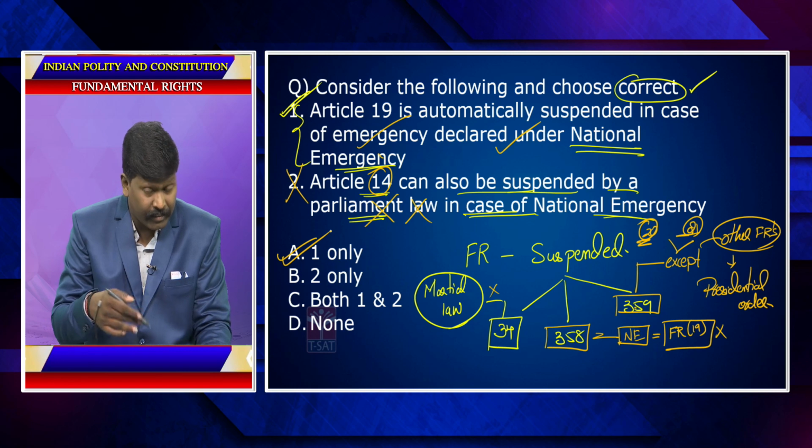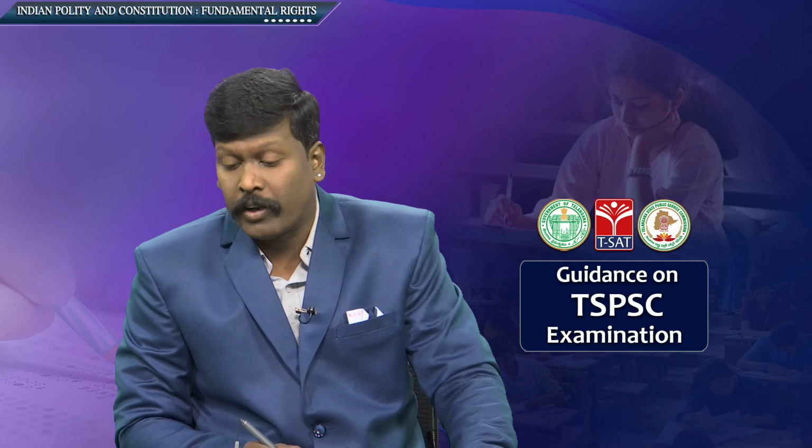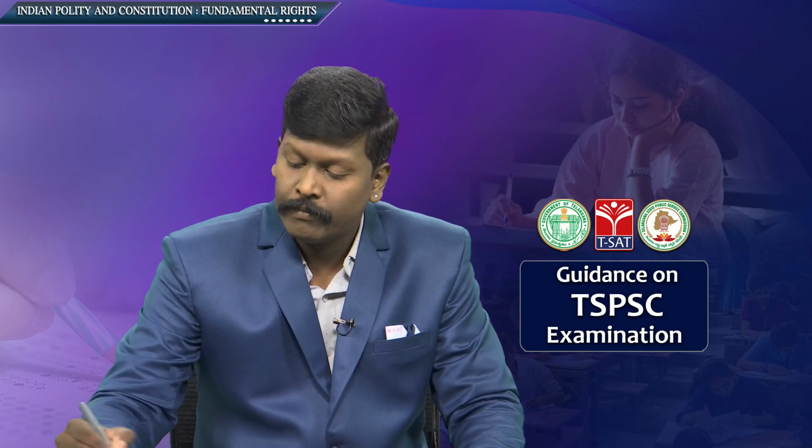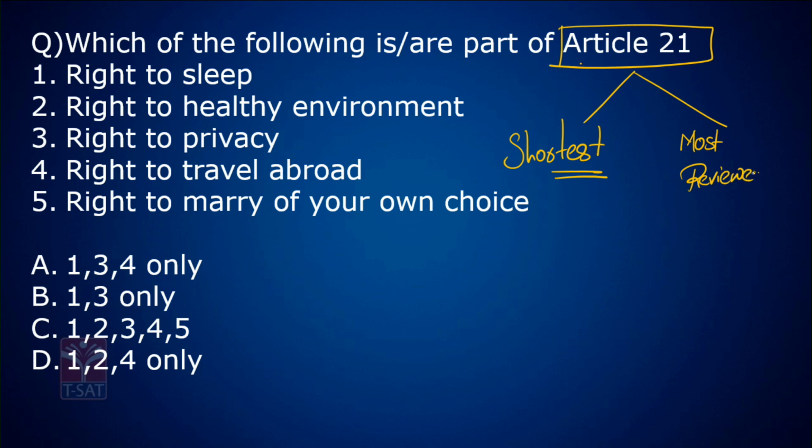Imagine, this is how you need to read. Which of the following is or are part of Article 21? See, there are 2 unique things about Article 21. Article 21 is the shortest article of the Indian Constitution, and the most reviewed article of the Indian Constitution.